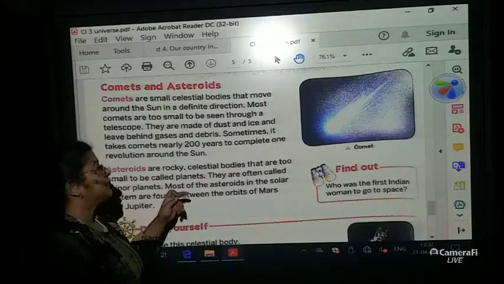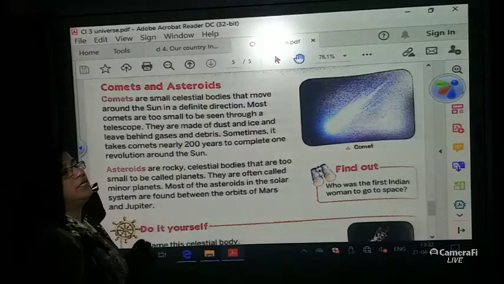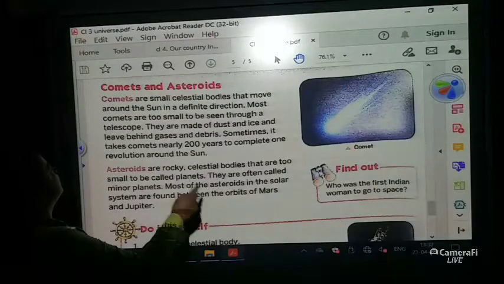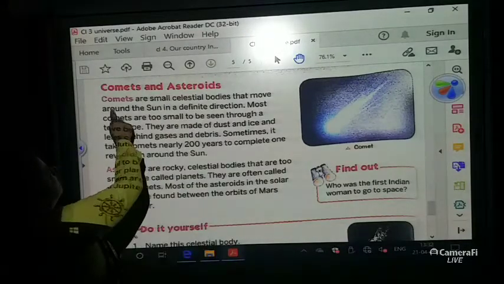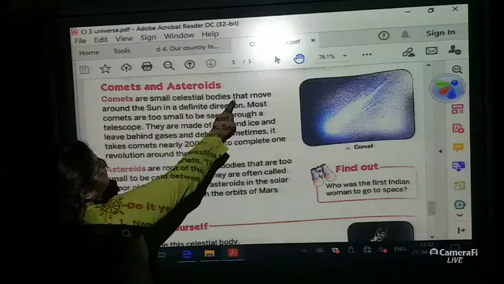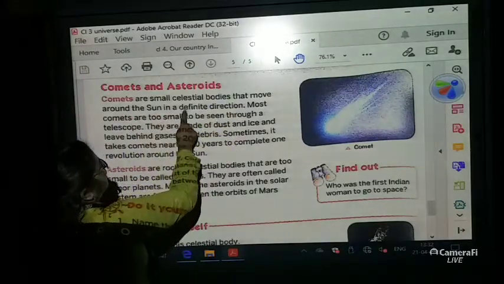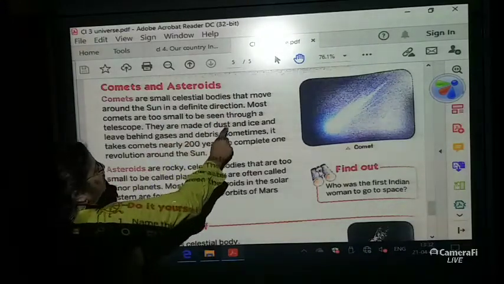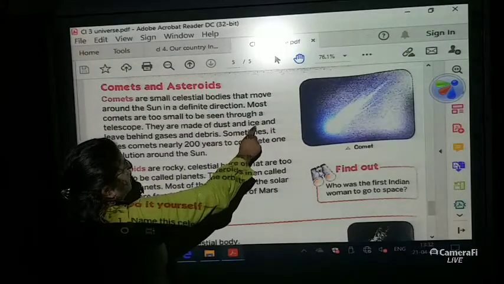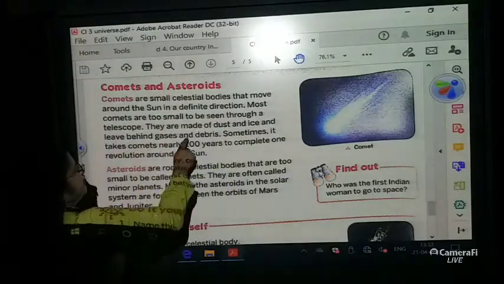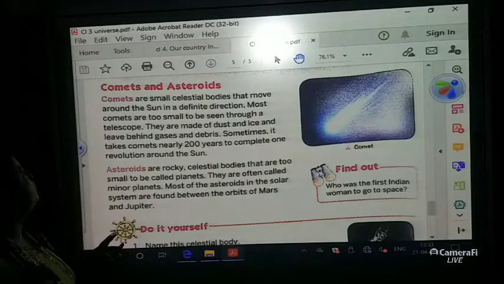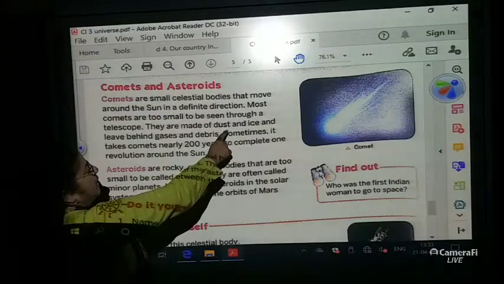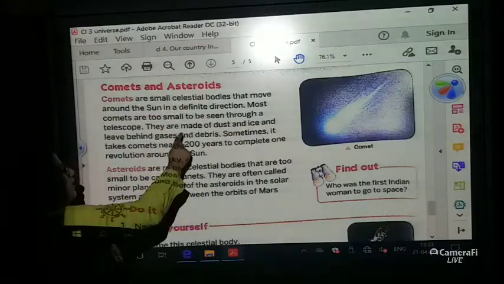And how many days does the Earth take to complete one revolution? 365 1/4 days. Okay, always remember that. Now underline, children: comets are small celestial bodies that move around the sun in a definite direction. They are made up of dust and ice and leave behind gases and debris. What are comets? So you have to write this. They are small celestial bodies. They are made up of dust and ice and leave behind gases and debris.